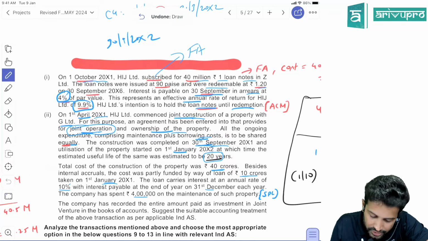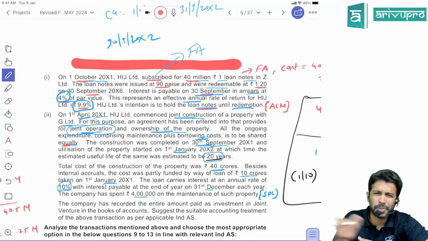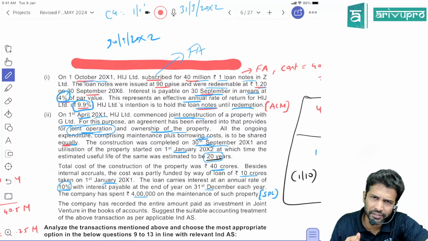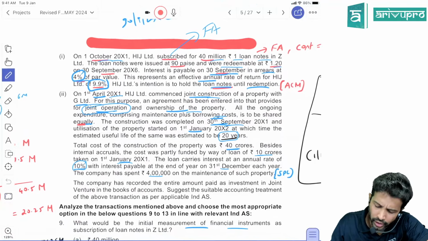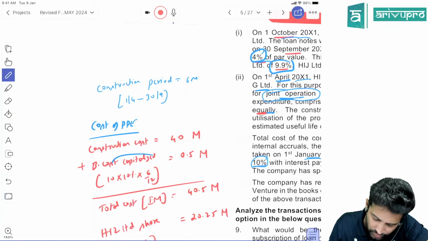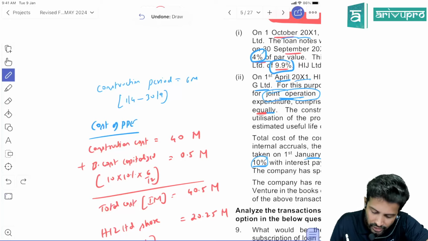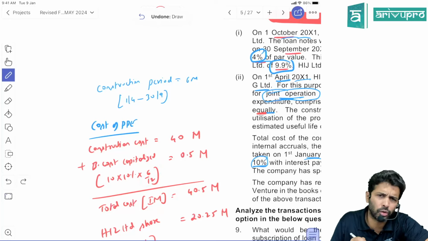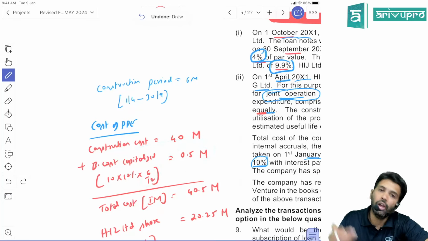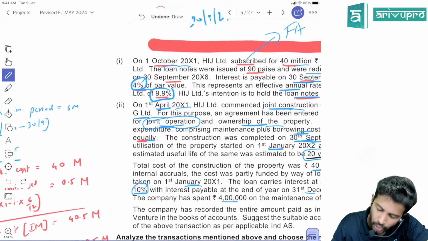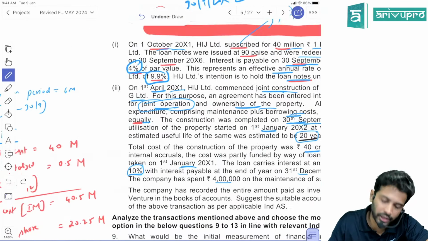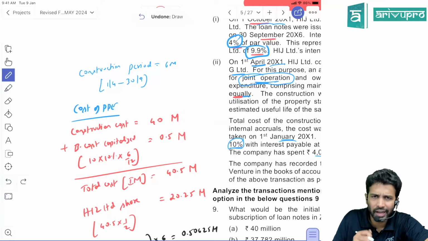And what is the interest rate? Interest rate on the loan is 10%. It's a specific borrowing, so we don't have to worry about weighted average capitalization rate. Now, can you capitalize borrowing cost? Yes. 10 crore is the loan amount, interest rate is 10%, and the period is only 6 months. So you can find it out only for 6 months. So it will be 0.5 million that you can capitalize. What is the construction cost you incurred? 40 crore. Can you add that? Yes, these two you can add up.